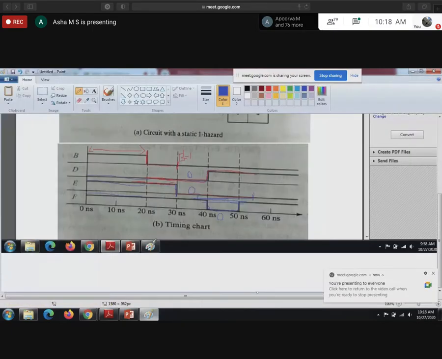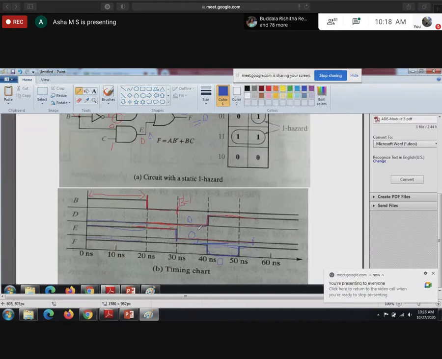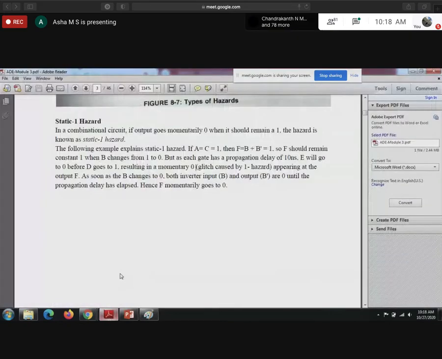Just when you see the timing diagram, you will come to know. Momentarily it is going to 0. Actually it should remain 1 only. See here also 1, here 0. Actually here I should get 1, but instead I am getting 0 because of this delay. So that is when it should remain at 1. Momentarily it is going to 0. This is nothing but a static 1 hazard.